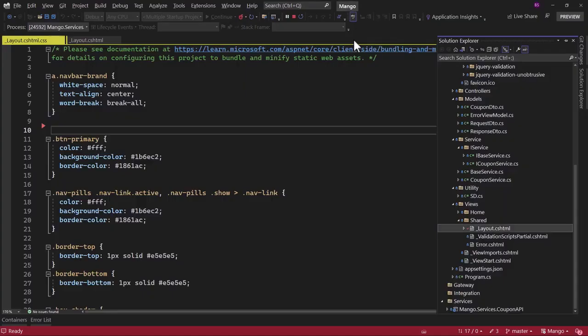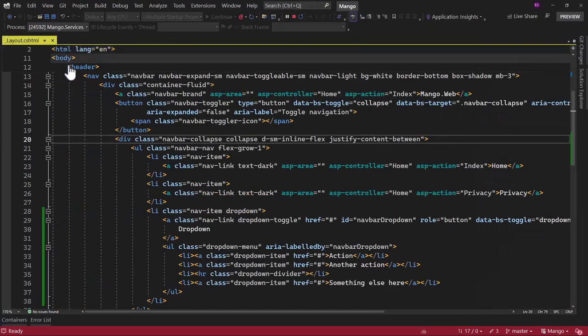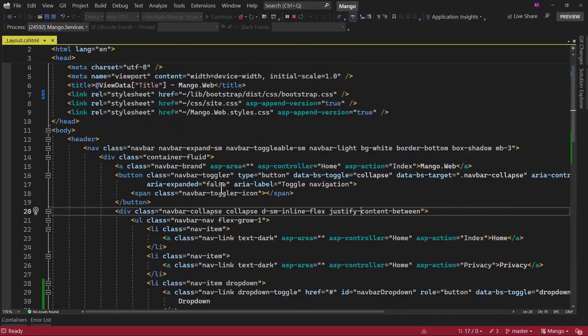Let me make the header dark here. We will go back to _Layout and let me see.